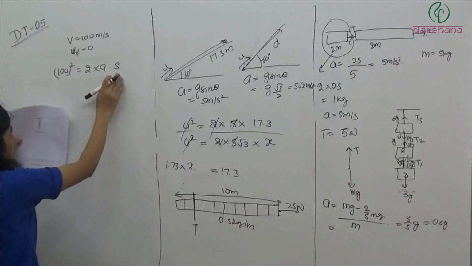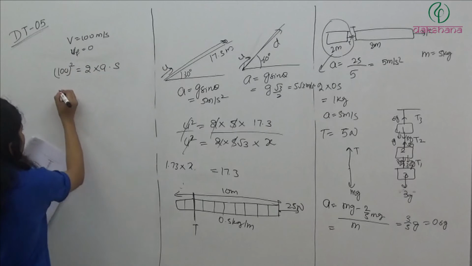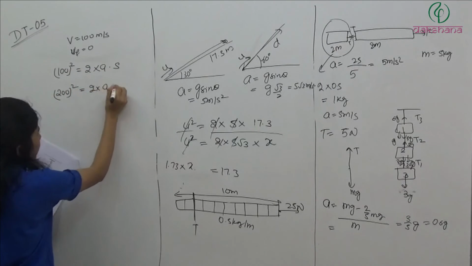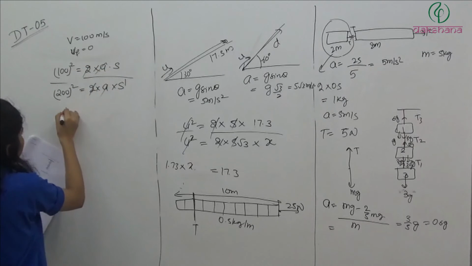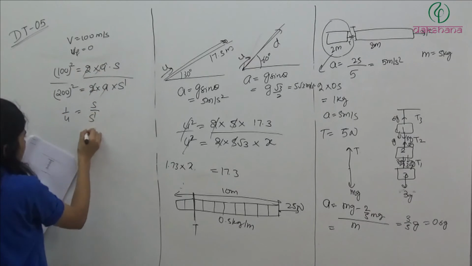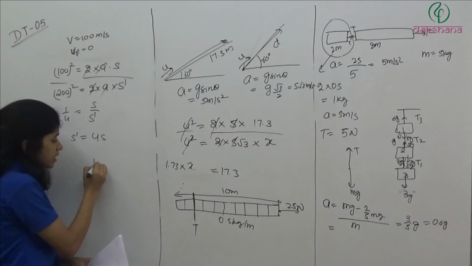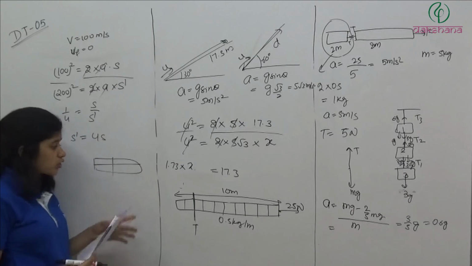Clear? Acceleration into distance. And now in this next case also we are going to have the same acceleration. So in the next case velocity is doubled. So 200 square is equal to 2 into a into s dash. So from here we will have 1 by 4 is equal to s by s dash. So s dash is equal to 4s. Now this s is the distance of 2 planks. This s is the thickness of 2 planks.